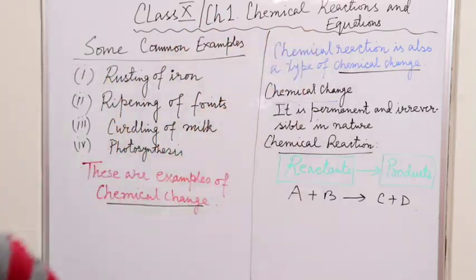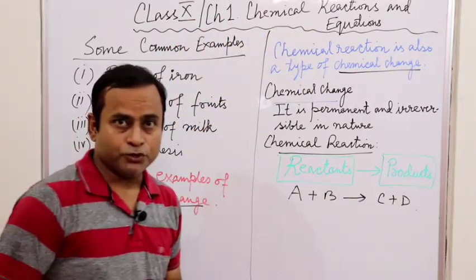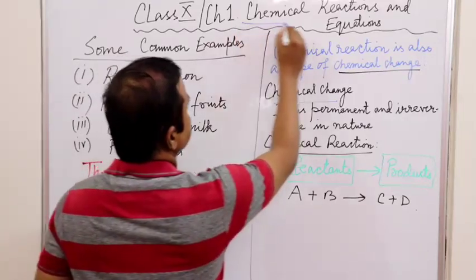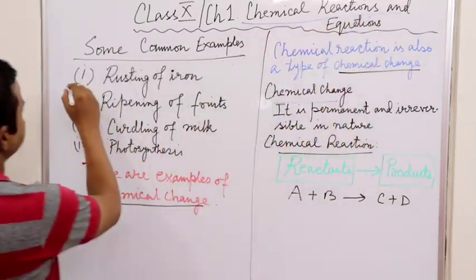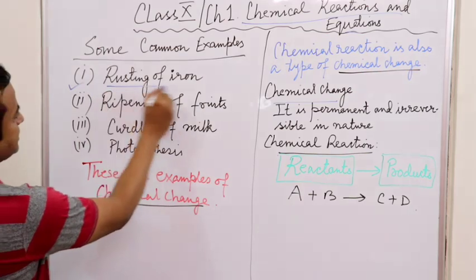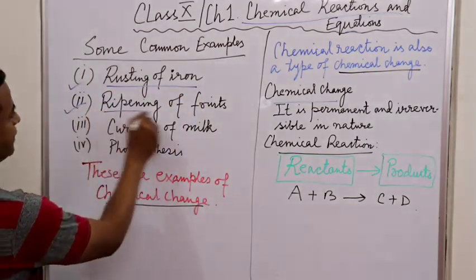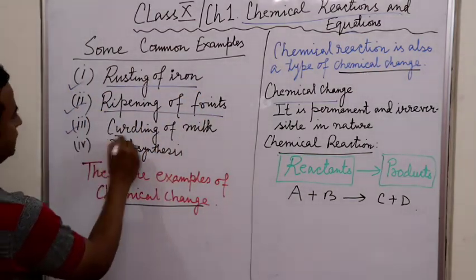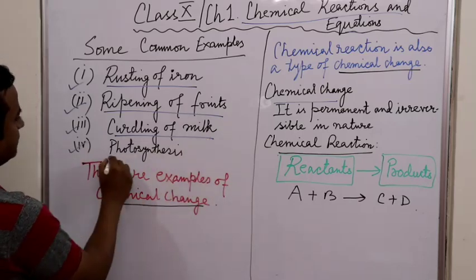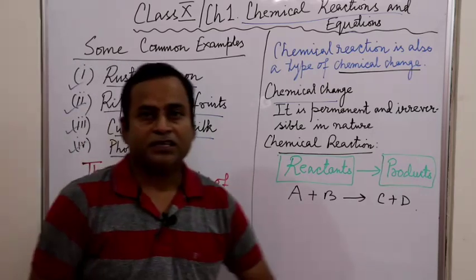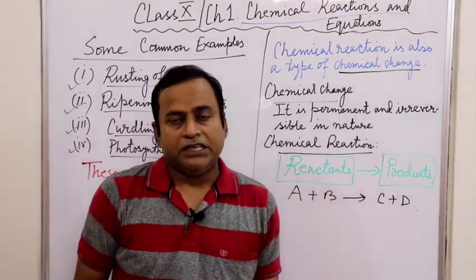This video is meant for class 10 and the topic of discussion is chapter 1, chemical reactions and equations. So let us start the video by taking some common examples from day-to-day life. The first example that I've taken is rusting of iron. Second example, ripening of fruits. Third example, curdling of milk. And fourth example, photosynthesis. These examples are from our daily life.